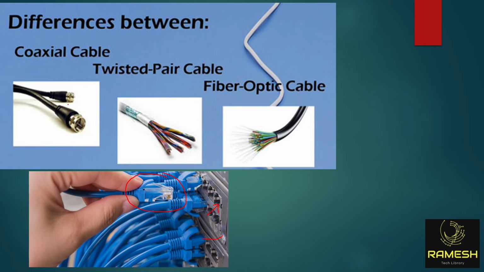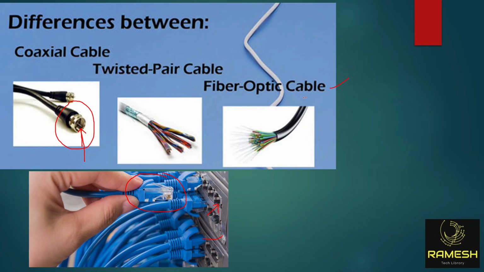Now another one is coaxial cable. Everyone is using Sun Direct or Airtel DTH, right? Your TV channels, even local dish cable also. That cable is called coaxial cable. If you see the dish cable, there is a copper wire inside. Have you seen the dish cable, guys? To get TV channels, there is an antenna on top of your house, and from there you lay a cable. That cable is called coaxial cable.